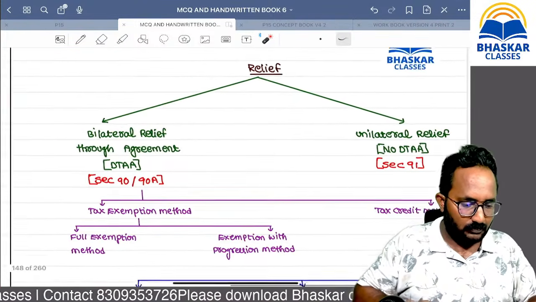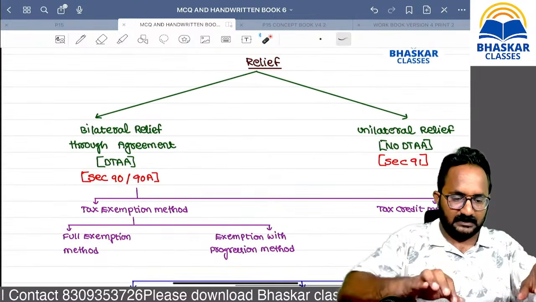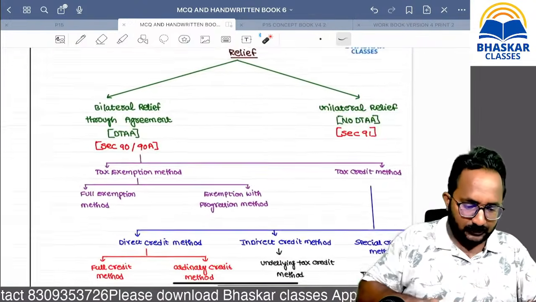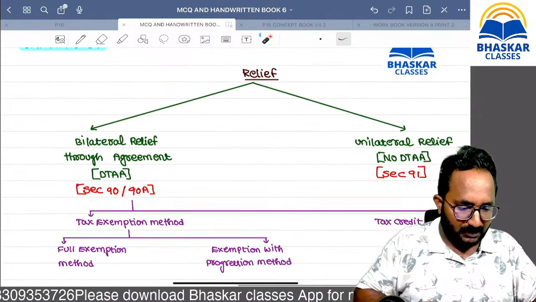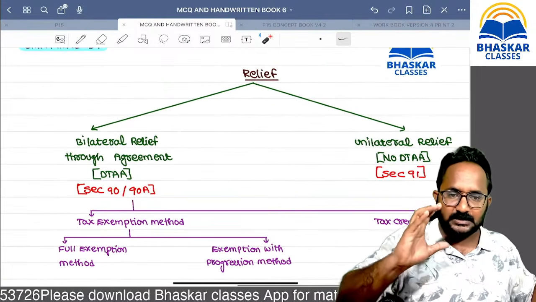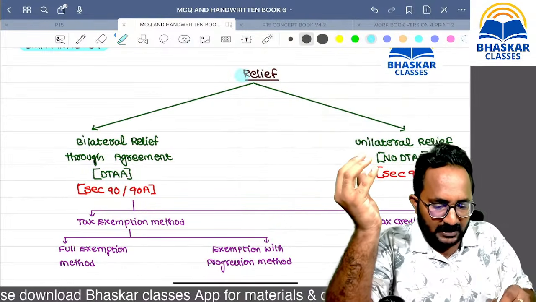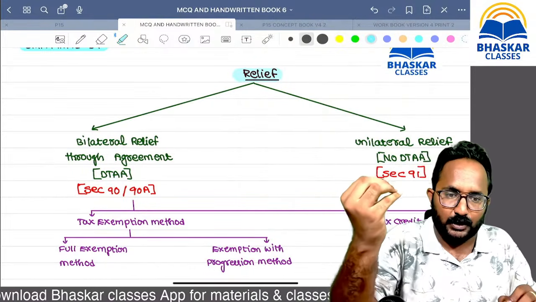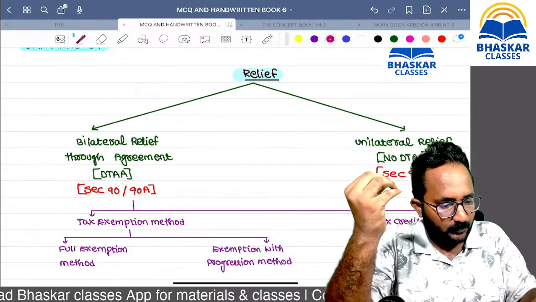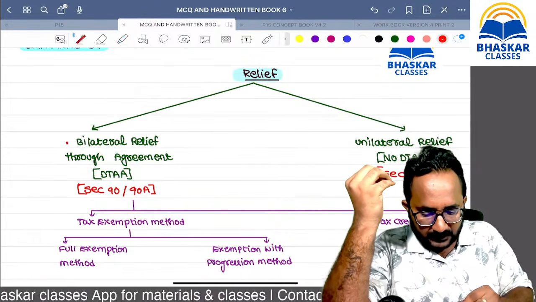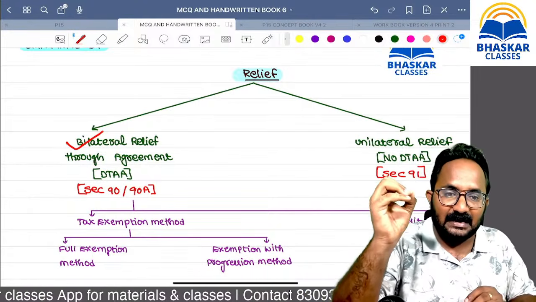Now all of you need to remember this page chart. Definitely, try to remember this page-related chart totally. What is a relief? If any double taxation is there, then we are going to provide the relief. First type of relief is bilateral relief.